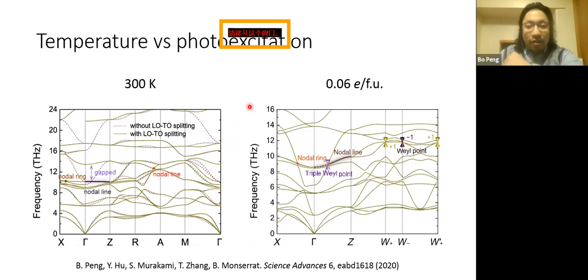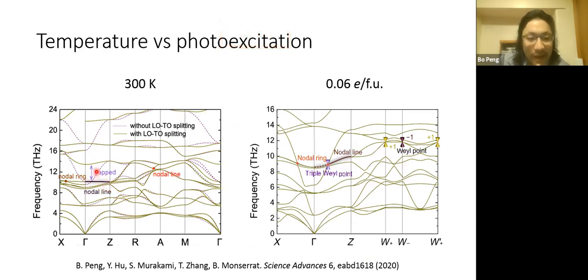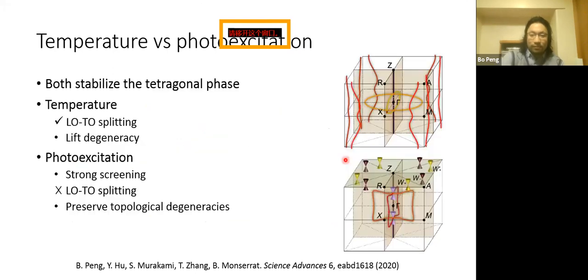And if we compare the photoexcitation stabilized phonon dispersion and the temperature stabilized phonon dispersion, we can immediately see the difference. In the temperature stabilized phase, there is a limited number of features, only nodal rings and nodal lines in the system. While in the photoexcitation stabilized phase, we have nodal rings, nodal lines, Weyl points, and also triple Weyl points formed as the intersection between the 10th, 11th, and 12th bands.